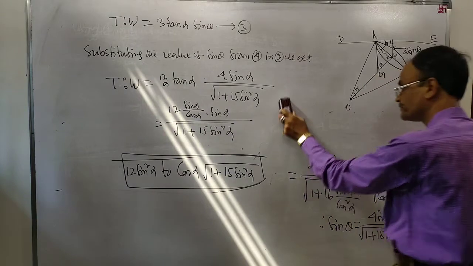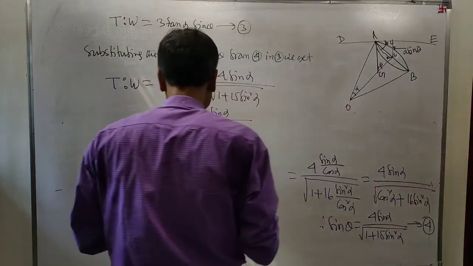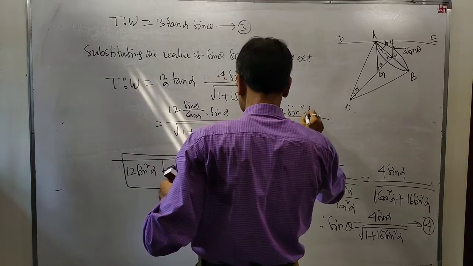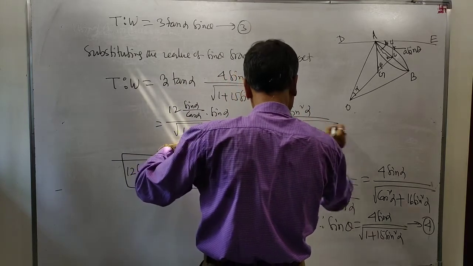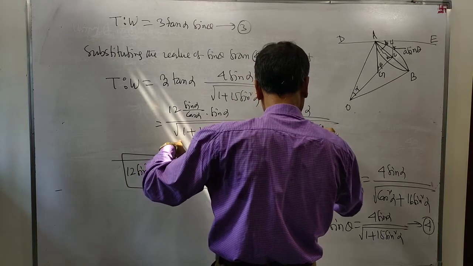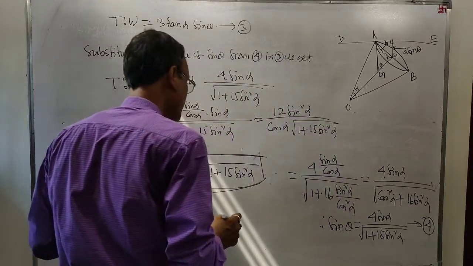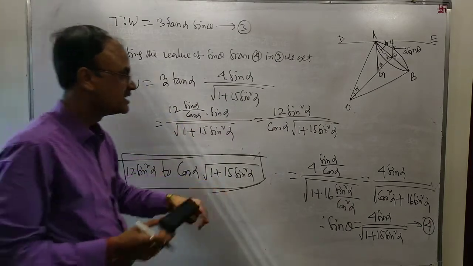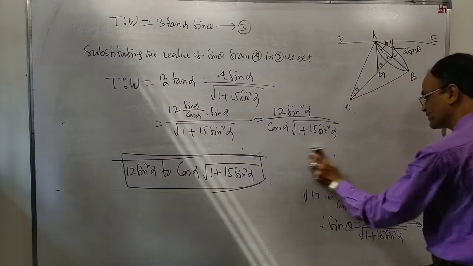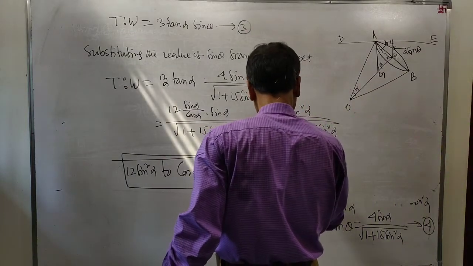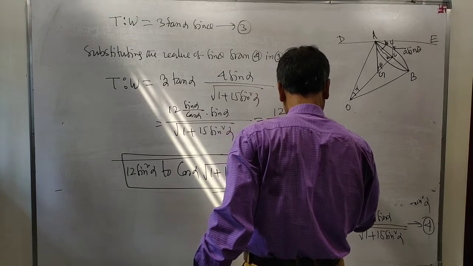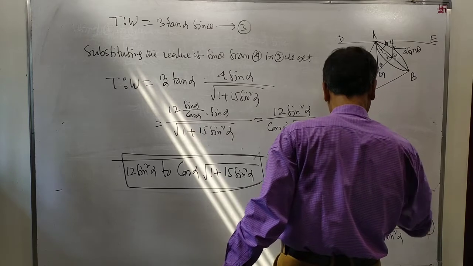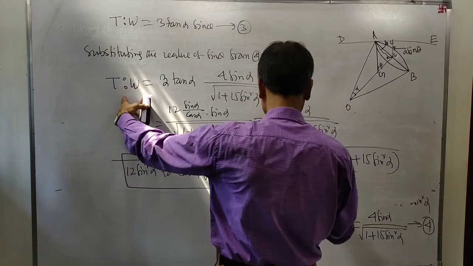This is equal to 12 sin square alpha divided by cos alpha into root of 1 plus 15 sin square alpha. T by W is equal to this. Proved.